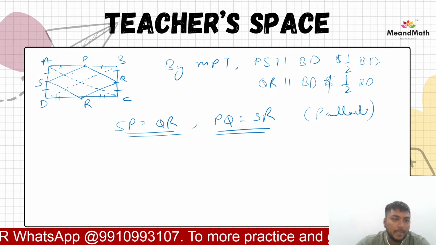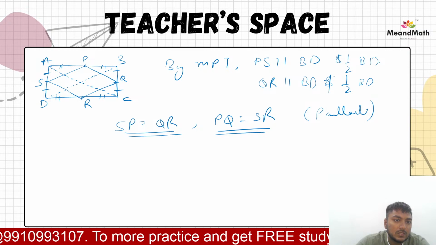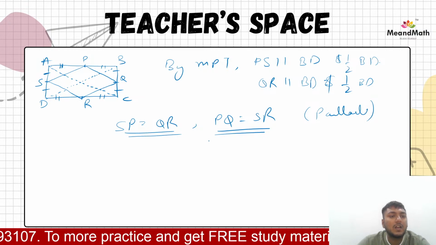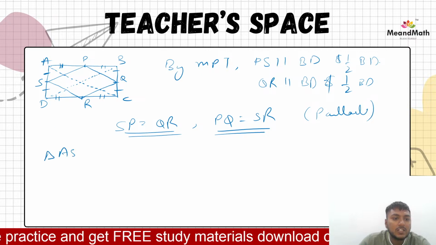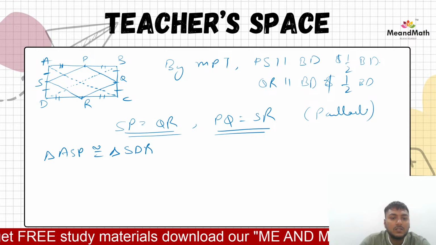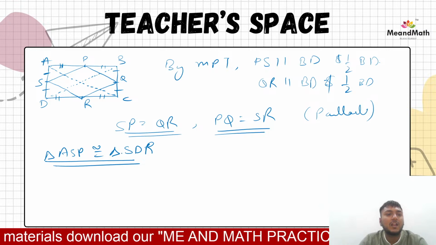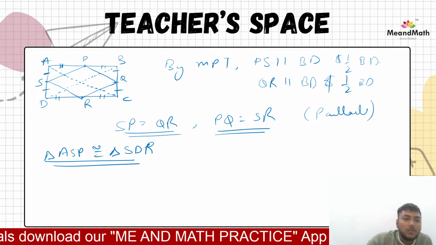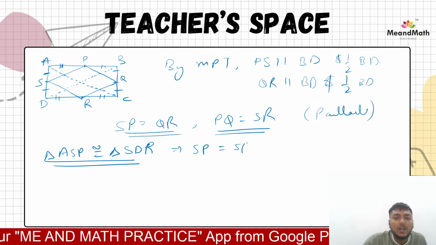Now, see beta, this is a triangle, this is a triangle. So we can also say that triangle ASP is congruent to triangle SDR. Yes or no? So we can say that SP would be equal to SR. Why?